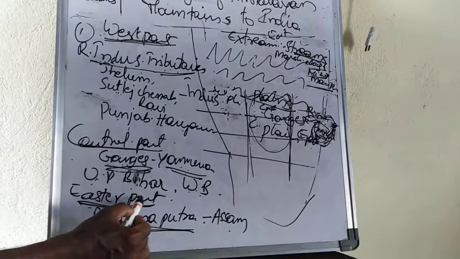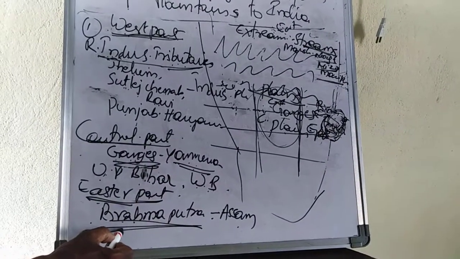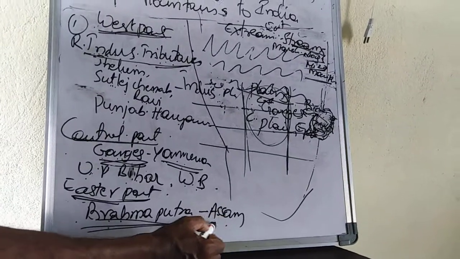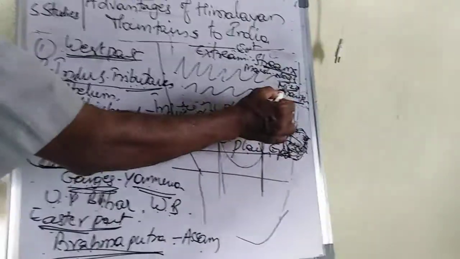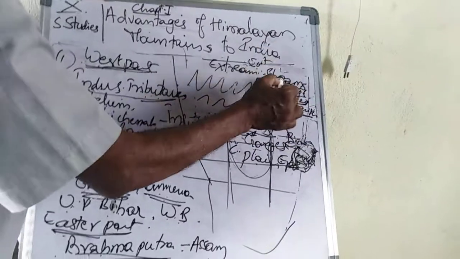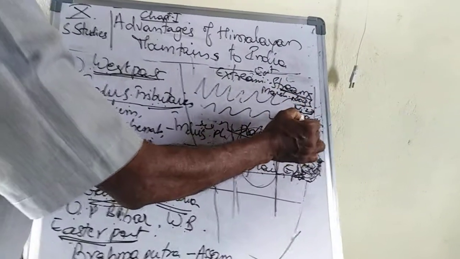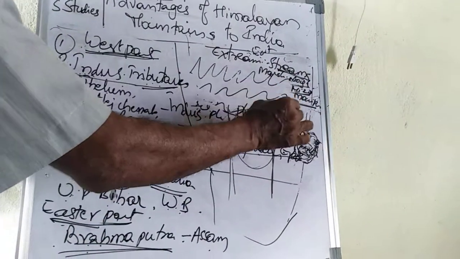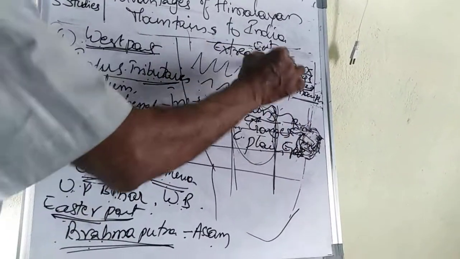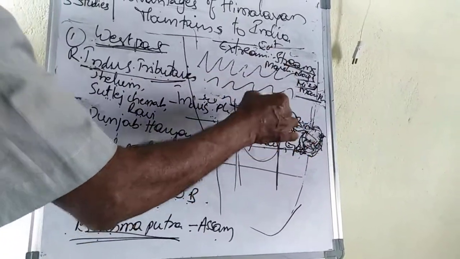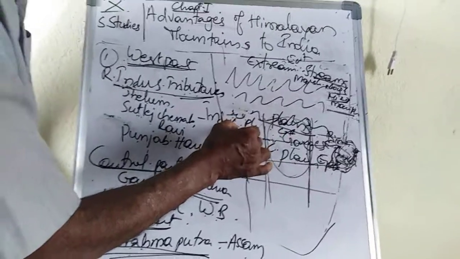The eastern part is drained by the Brahmaputra and covers the state of Assam. In the extreme east, there are no rivers, only streams, and it is covered by hills, so agriculture is not possible. But great agriculture is done in these plains because of the great rivers Indus, Ganges and Brahmaputra.